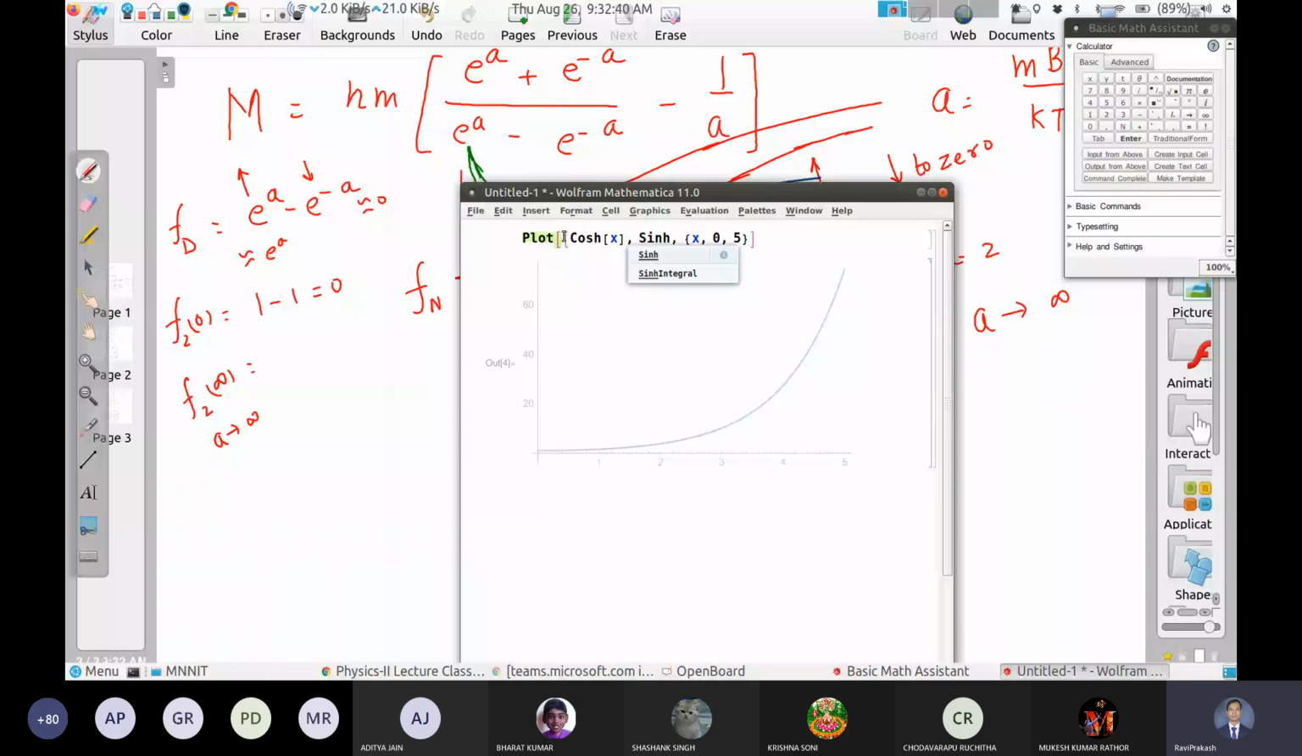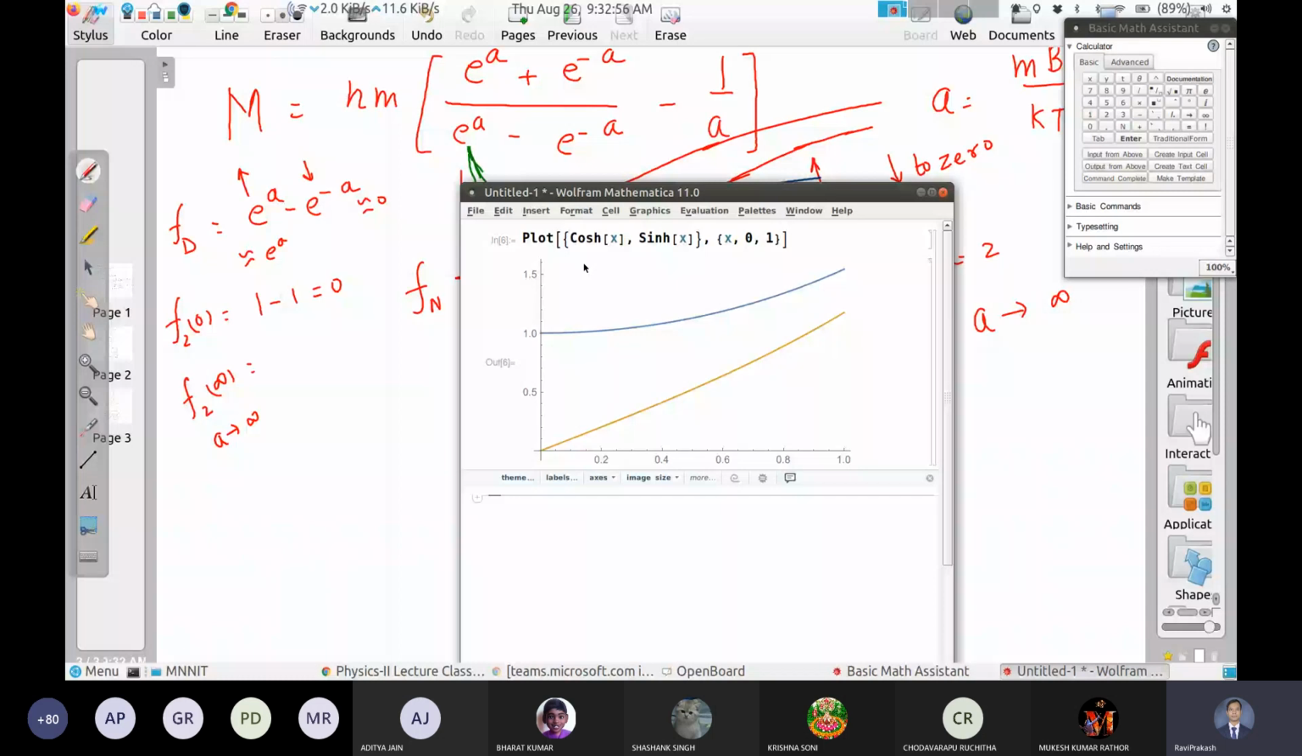You can see both the plots are overlapping each other. But if you see at the lower limit, they are not overlapping. Let me choose some smaller number. So cos hyperbolic is starting from 1, sin hyperbolic is starting from 0. But as you go to the higher x limit, you can see both are very close to each other, and they are going towards infinity.